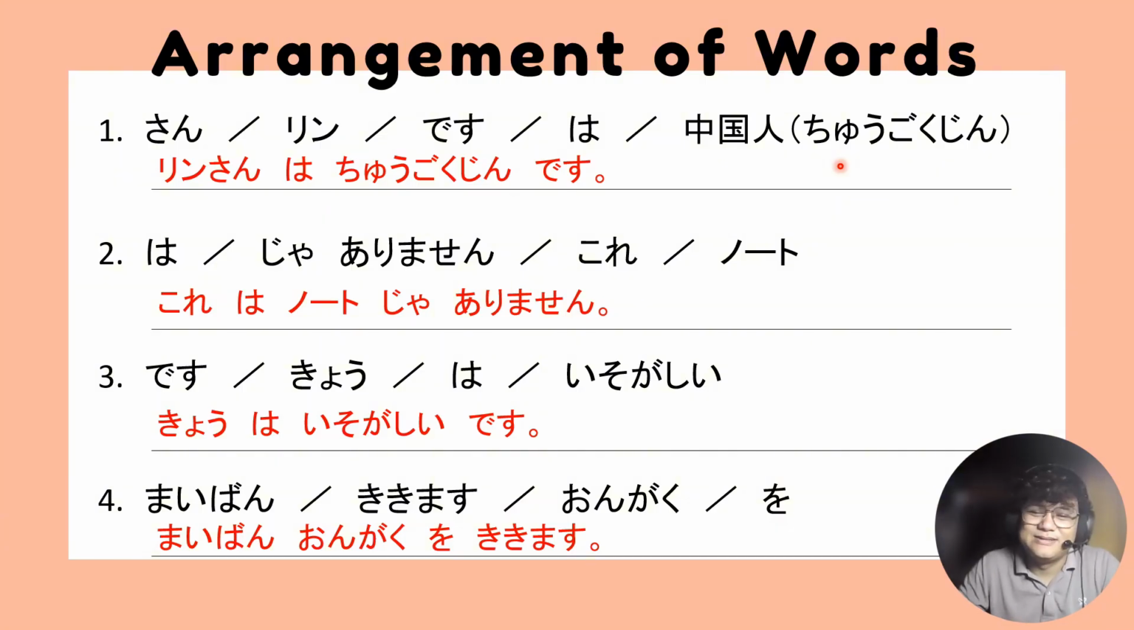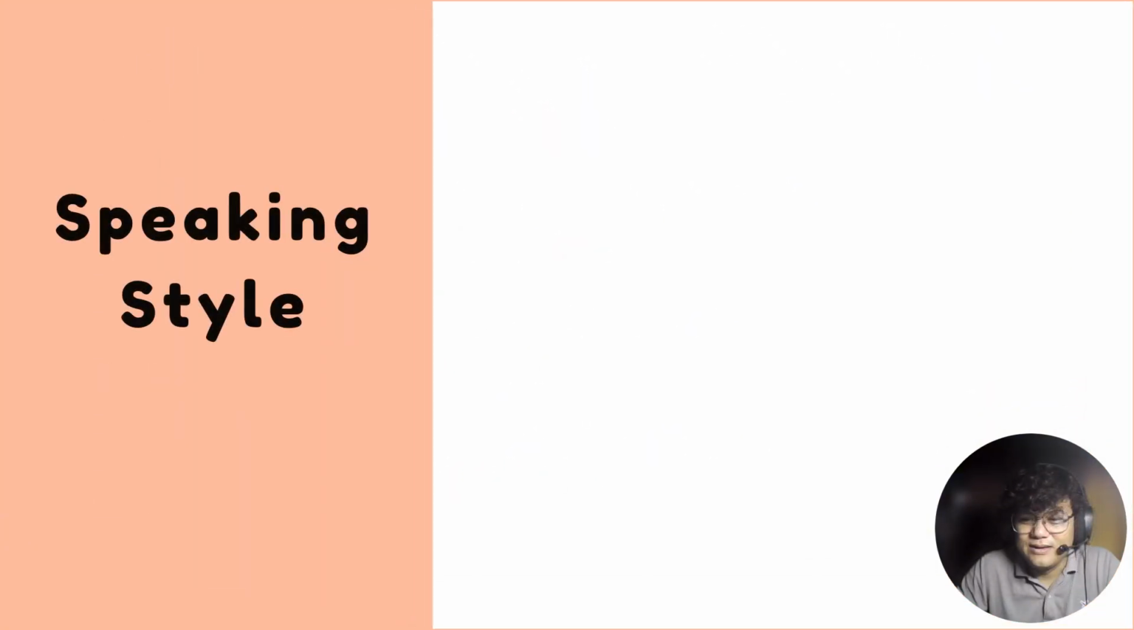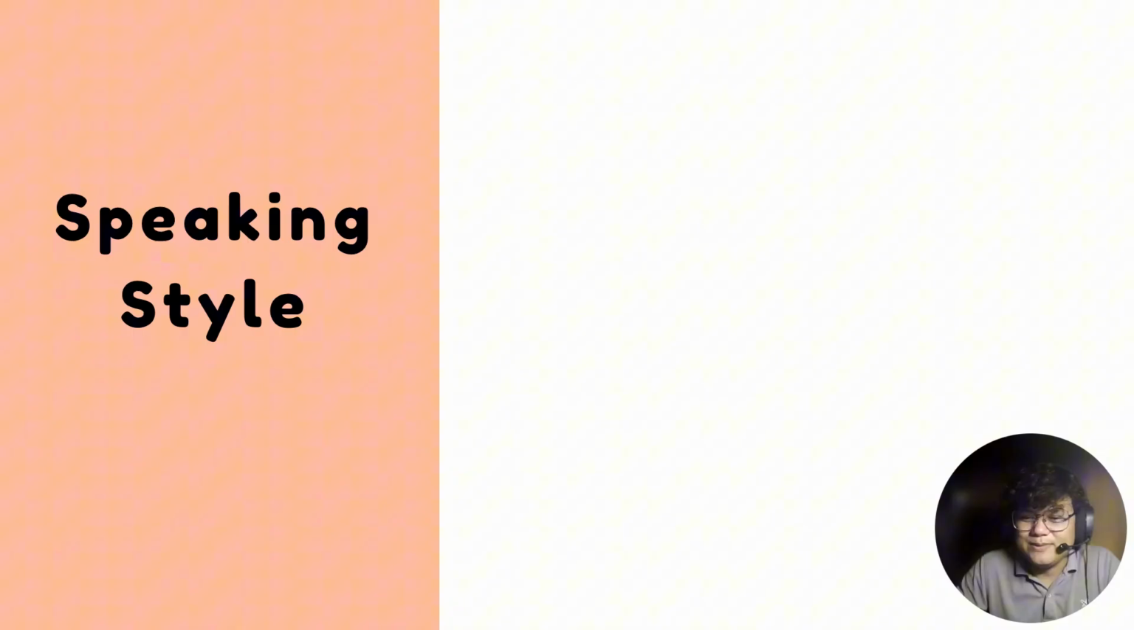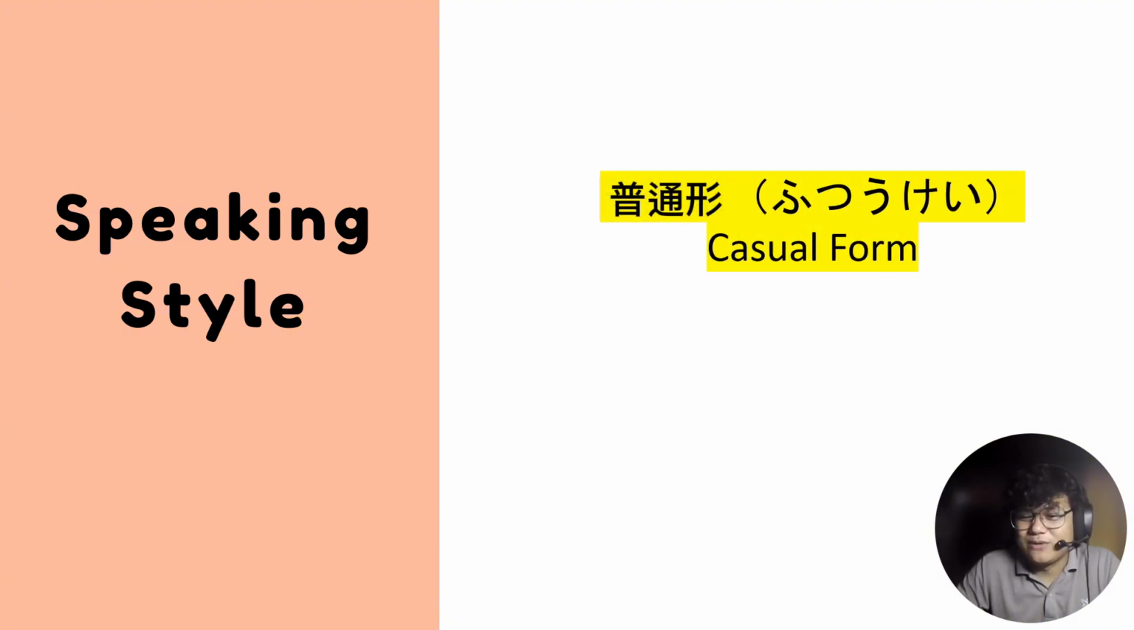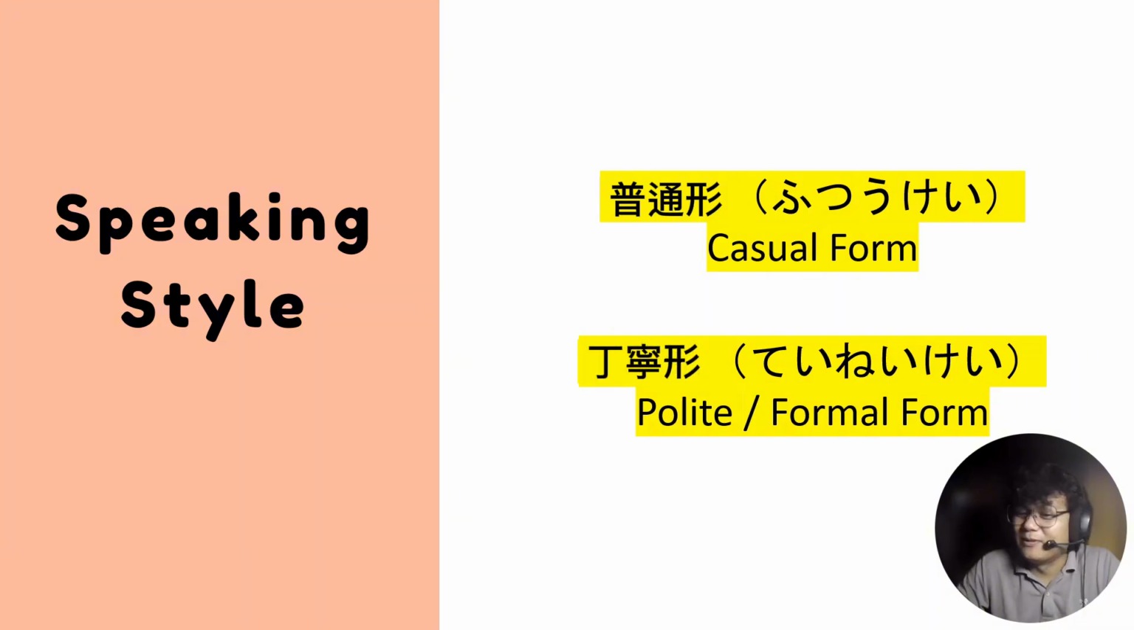Okay. Now let's move on. Let's talk about the different speaking styles when talking in Nihongo. You already know this from your Japanese language training. First, we have the casual forms and the formal forms. Now let's go to the next slide.